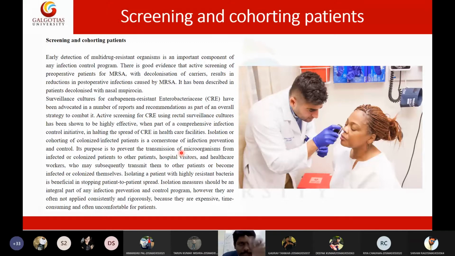Especially we need to screen these pathogens. The pathogens that we need to screen are malaria, HIV, hepatitis B, hepatitis C, and syphilis. These are very important, highly infectious pathogens that patients may carry, and also tuberculosis. So you need to frequently screen for the presence of tuberculosis, HIV, hepatitis B, hepatitis C, malaria, and syphilis. These are highly infectious, so we need to screen patients frequently to identify these pathogens.